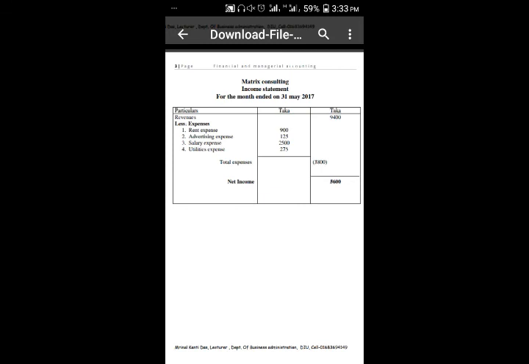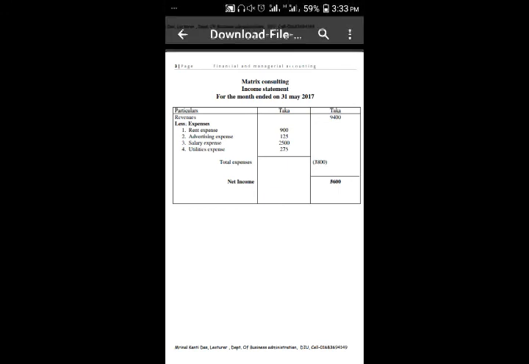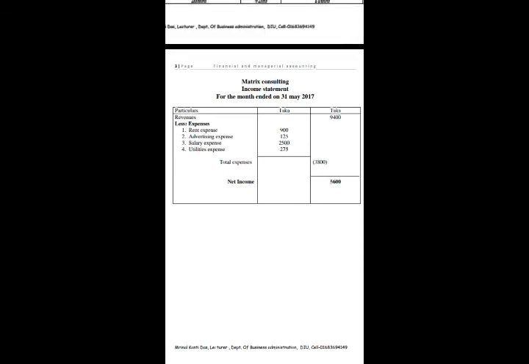Now I will discuss the income statement. An income statement is a financial statement that reports a company's financial performance over a specific accounting period. Financial performance is assessed by giving a summary of how the business incurs its revenues and expenses through both operating and non-operating activities. The income statement is divided into two parts, operating and non-operating. The operating portion discloses information about revenues and expenses that are the direct result of regular business operations.